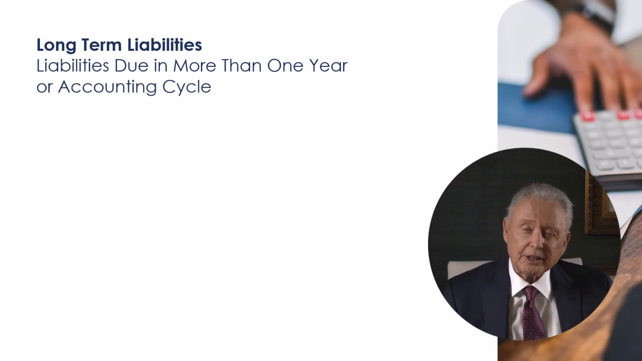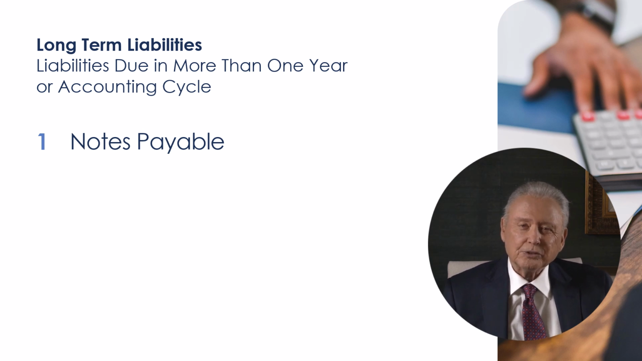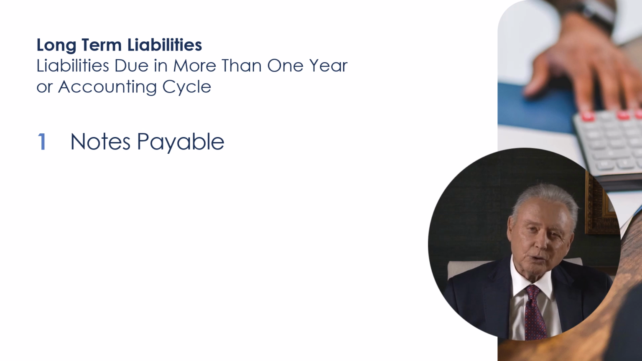Long-term liabilities are debt obligations that are due beyond 1 year, or the end of the accounting cycle. Notes payable is debt secured by a note, with payment terms for principal and interest. Example, a company buys equipment costing $20,000. It pays $5,000 and borrows $15,000, so that's it with a note payable.